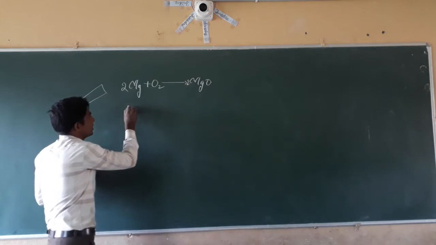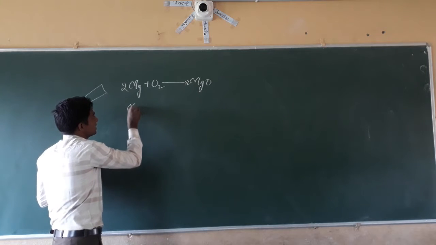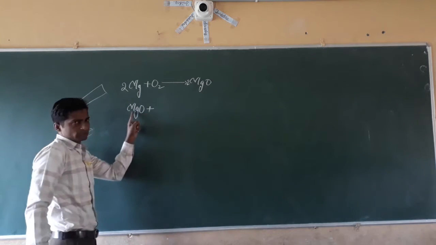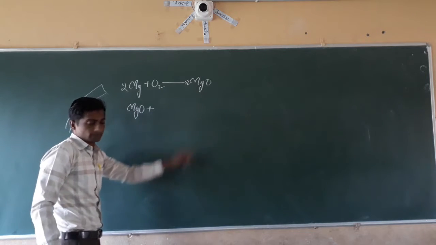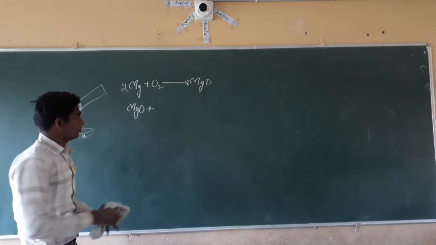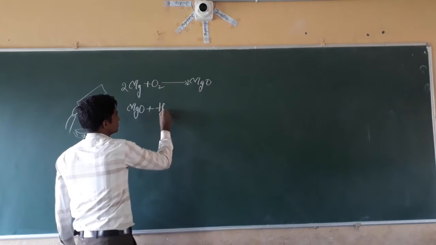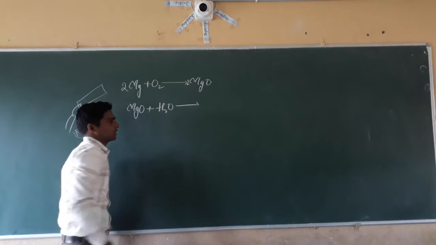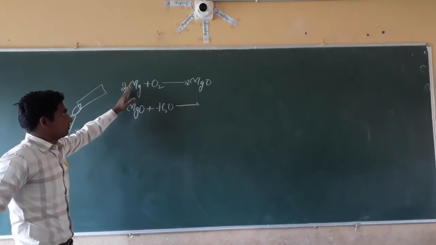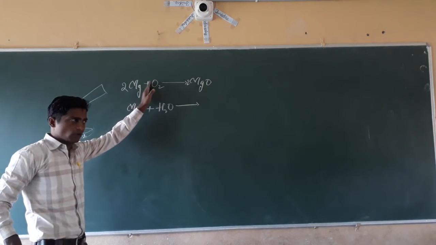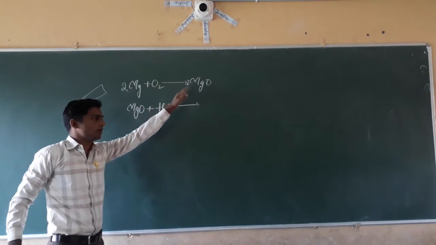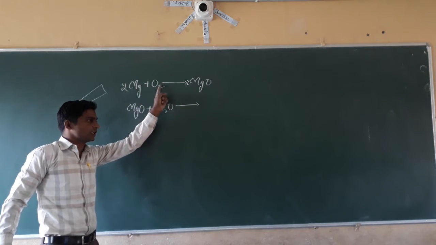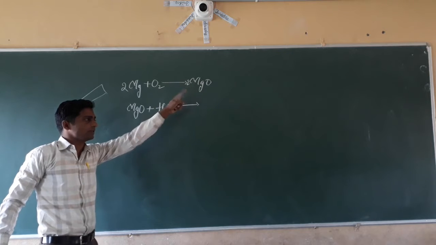When we add this magnesium oxide to water, what happens here? The reaction of metals with oxygen produces a metallic oxide.